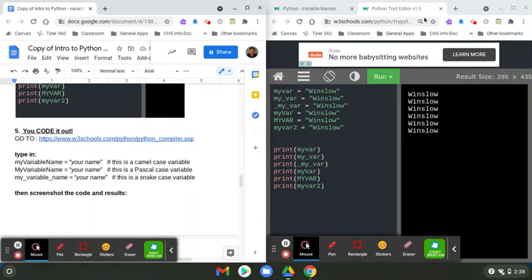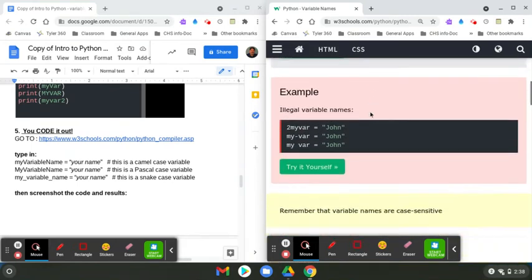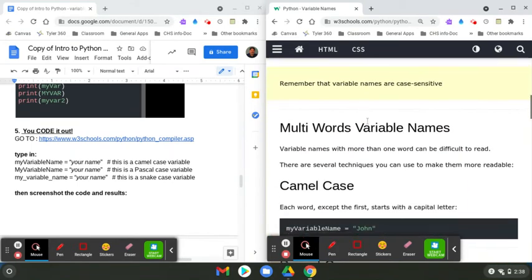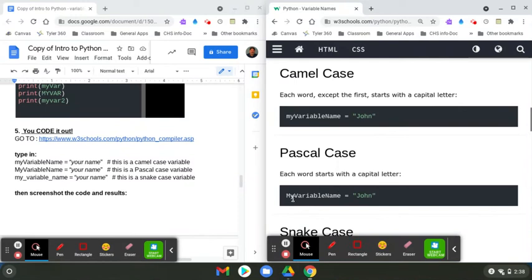Now this one's going to be a little tricky. Let me scroll down, and we're talking about camel case, which is this one right here. It's called camel case because you notice it has an uppercase letter in the middle, almost like a hump on a camel. Pascal case has a capital at the start of each word.